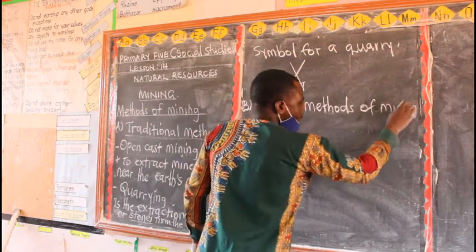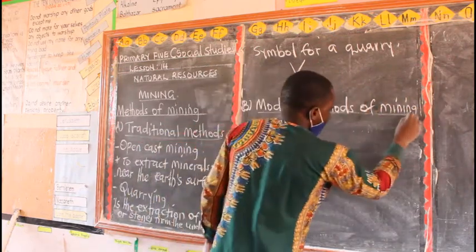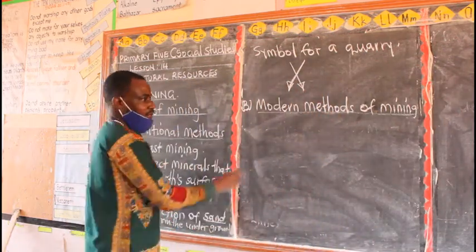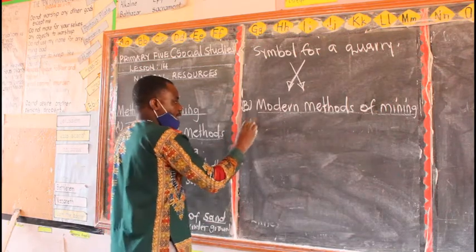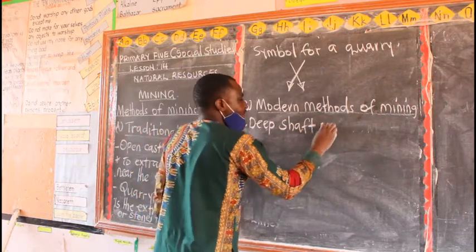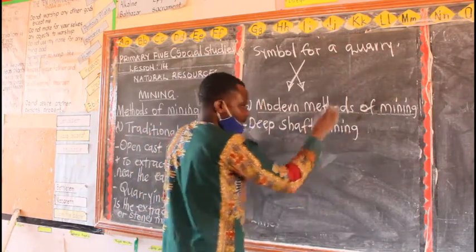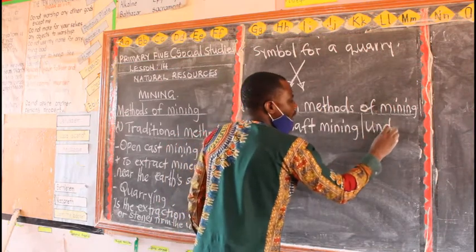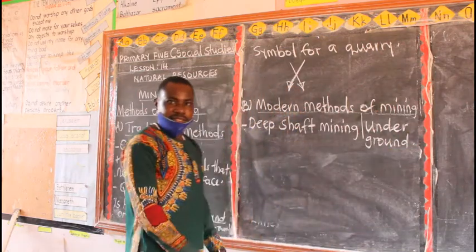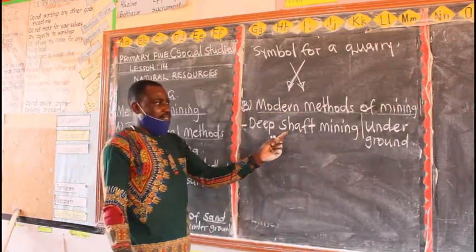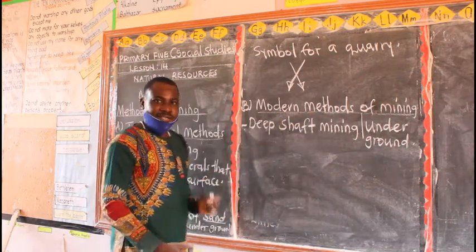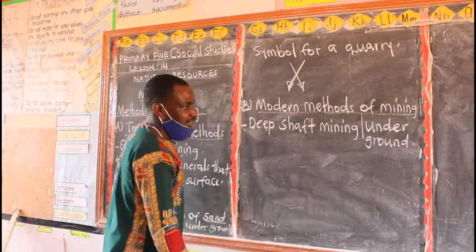And here we shall look at it. I'll give you only two, but we have other modern methods of mining. One is what we call deep shaft mining, and another name for deep shaft mining is underground mining. So you can also call it underground mining. This is a method of mining used to extract minerals that are deep in the earth's surface.